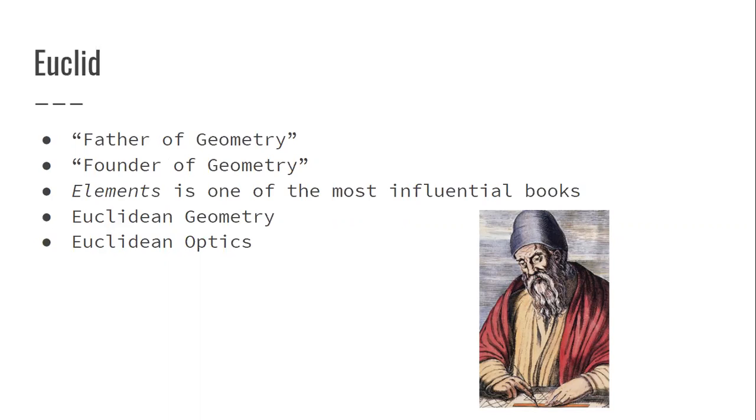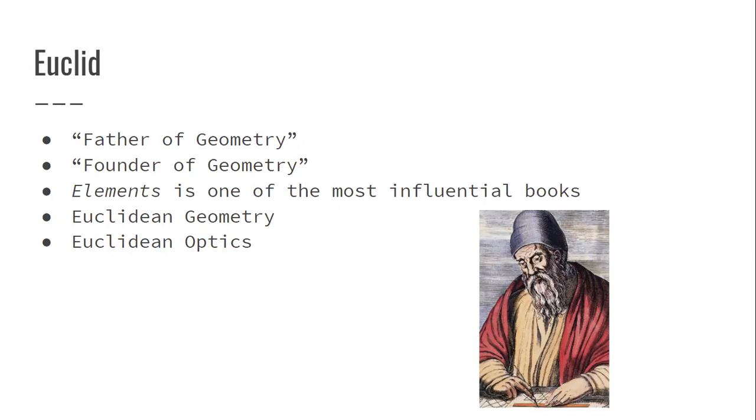In this book is Euclid's geometry, where he deduces theorems from a small set of axioms. He also wrote about conic sections, spherical geometry, number theory, and a number of different things.